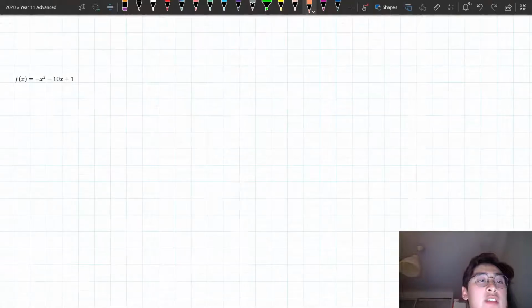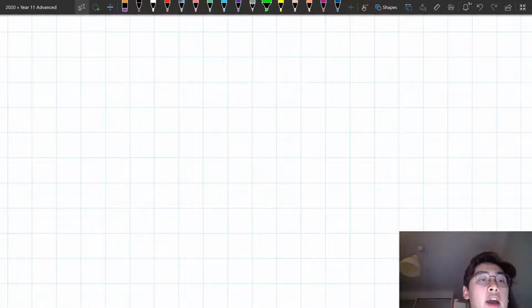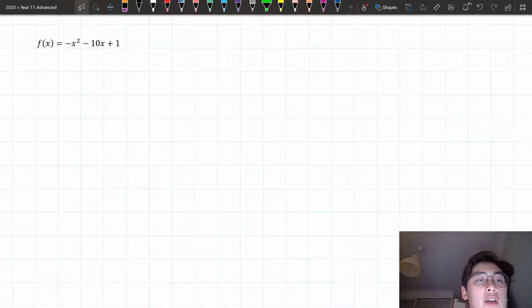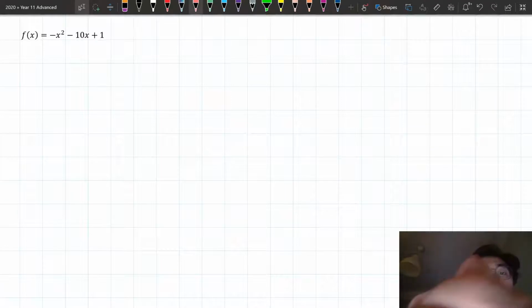Look at this next example that I'm done. Here we go. I've got negative x squared minus 10x plus 1. Negative x squared minus 10x plus 1. Let's go through the steps.